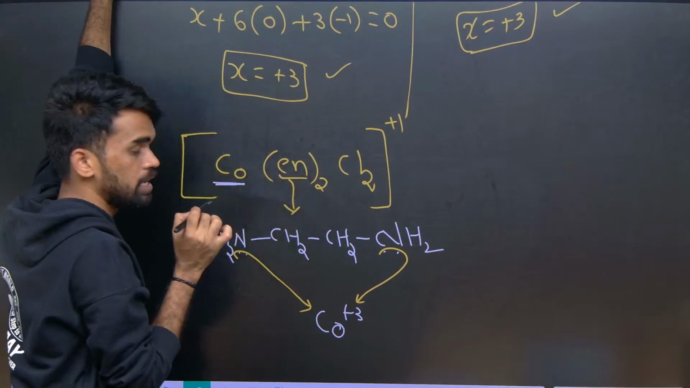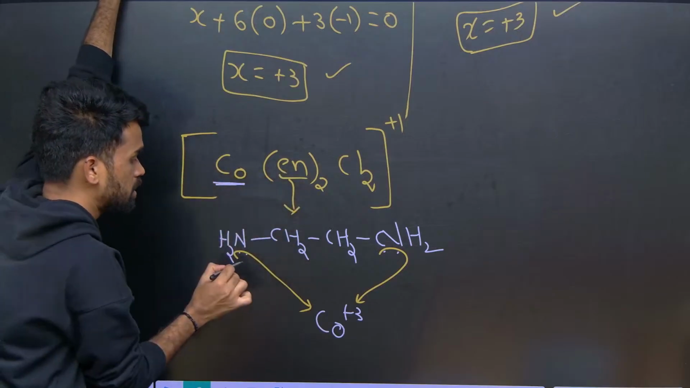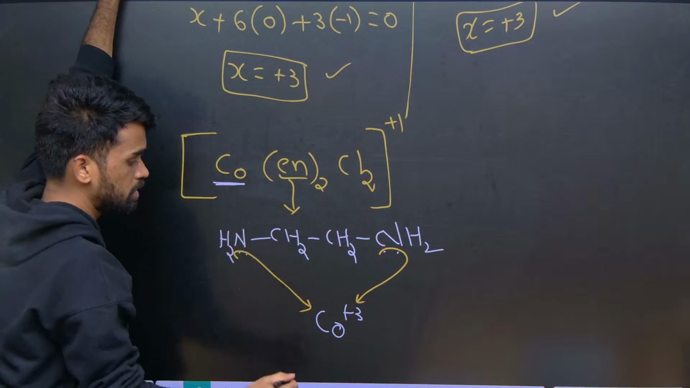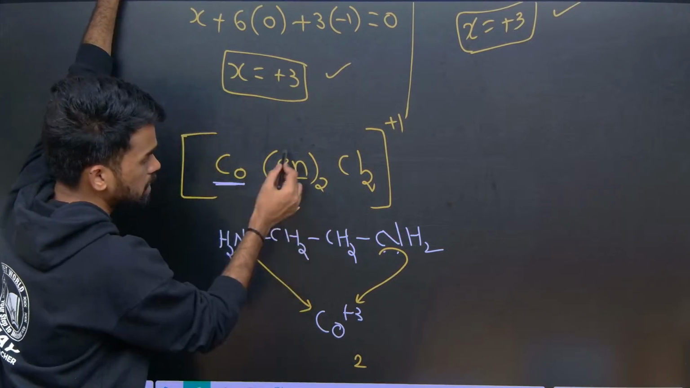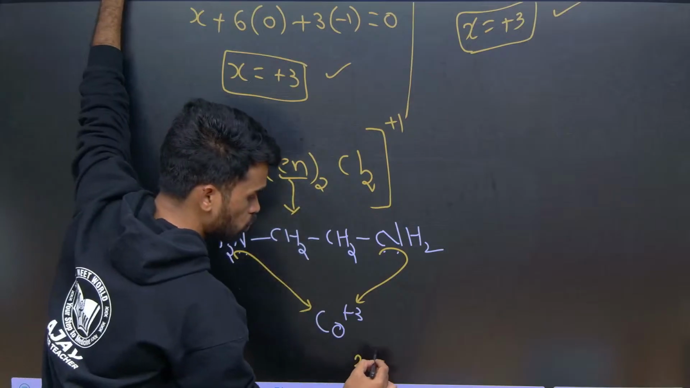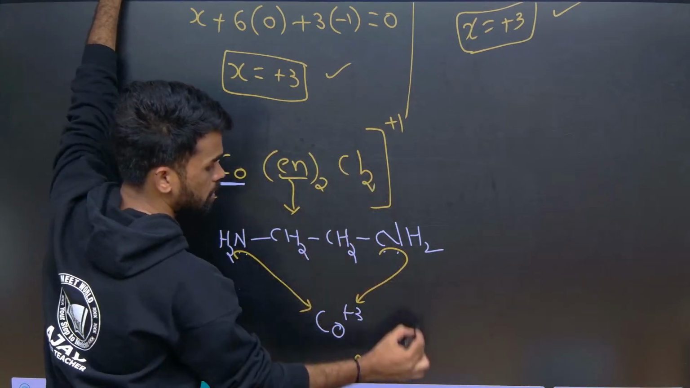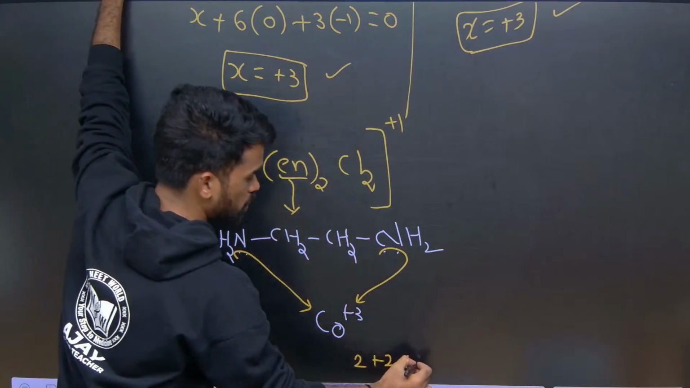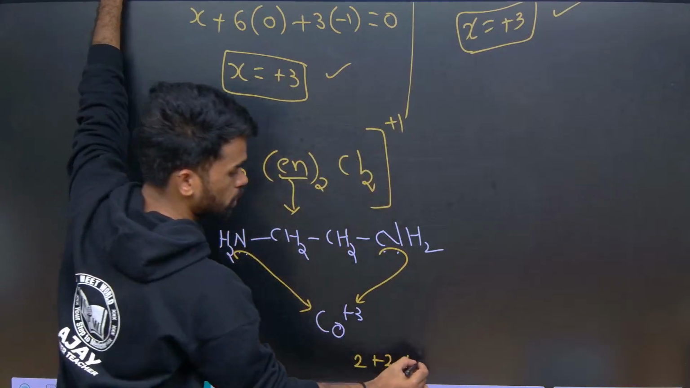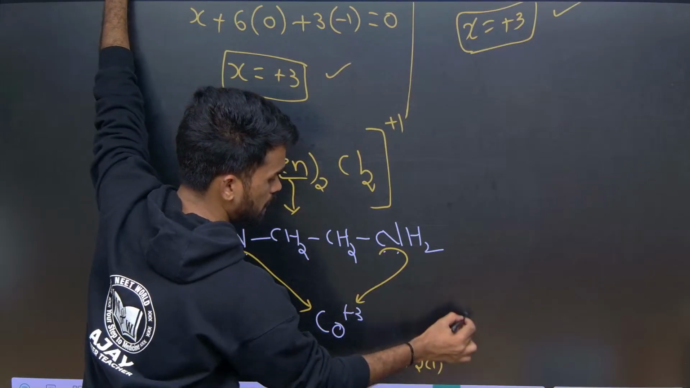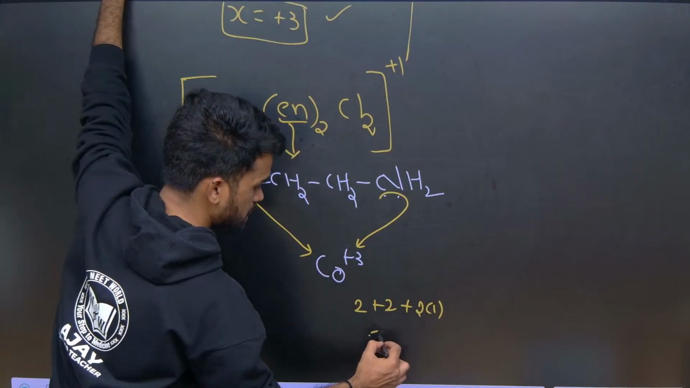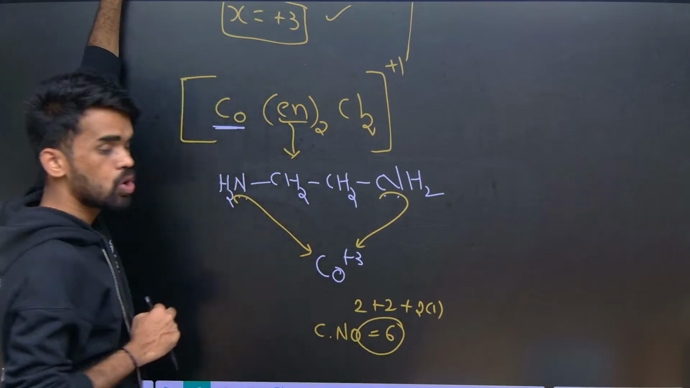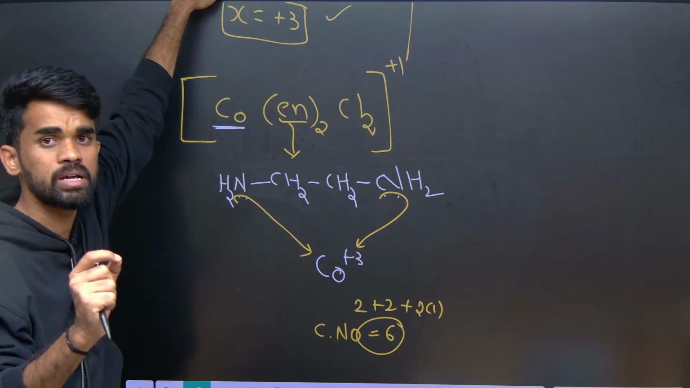So for each en, it means for each ethylene diamine there are two dentating sites. It means with respect to one en, the coordination number is 2. Like that we have 2 en now, so 2 plus 2, and how many chlorines are there? 2 chlorines, each one will have one dentation, so it is a monodentate ligand. So I can say 2 into 1, so how many dentating sites? The coordination number will be 6. So this is how you need to understand the basic concept of finding the coordination number and oxidation number.